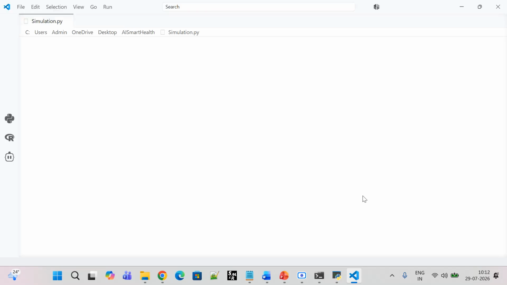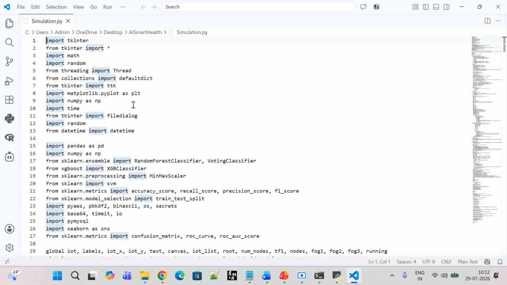Okay, so it is still taking time, no problem. So let me see how many libraries I have used and what exactly they do. Let me see this first. Yeah, here. So we have used tkinter, numpy and pandas.